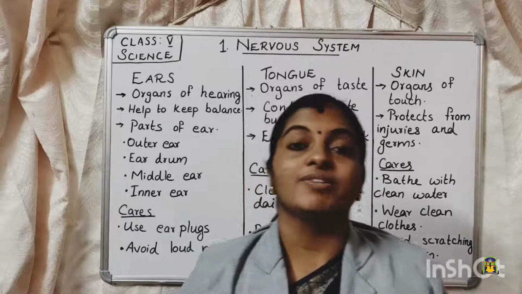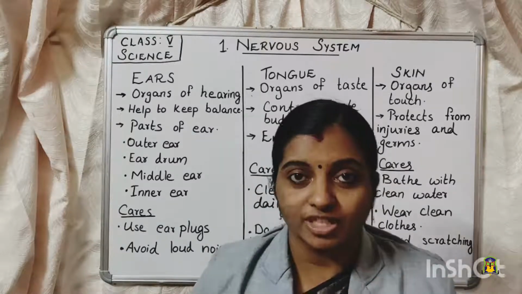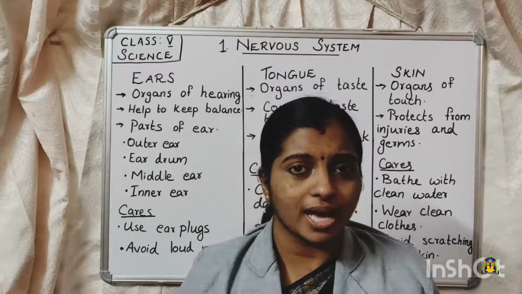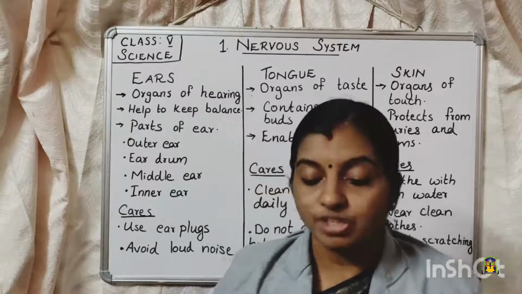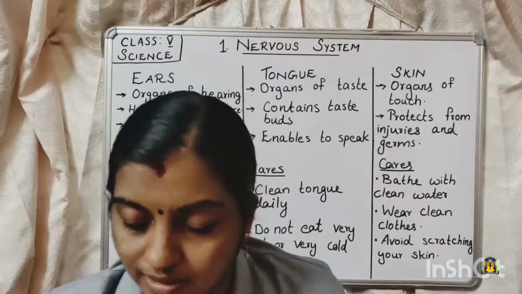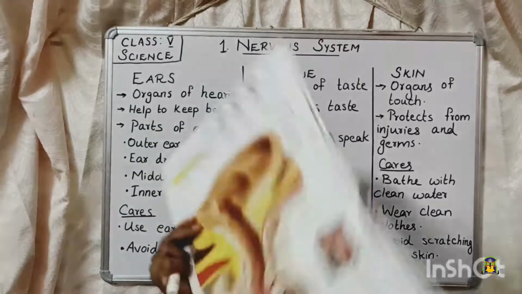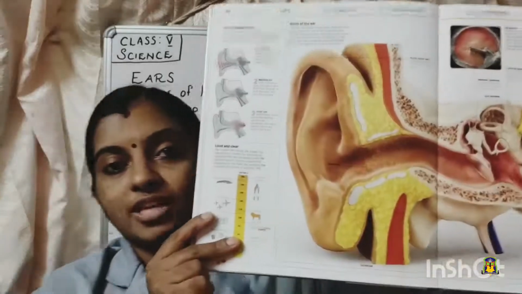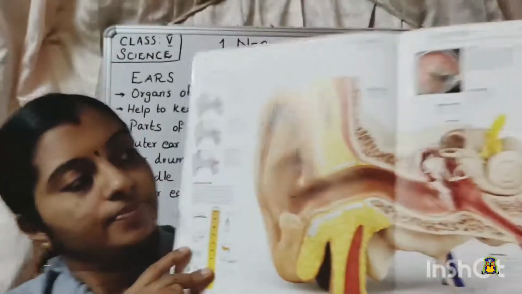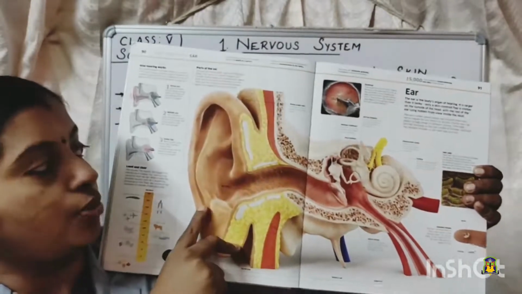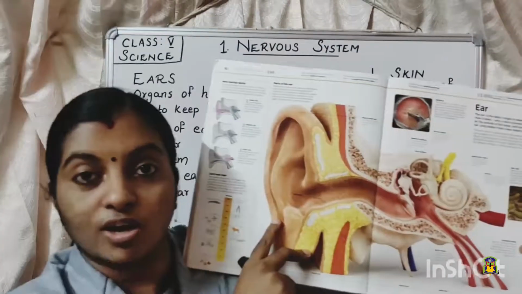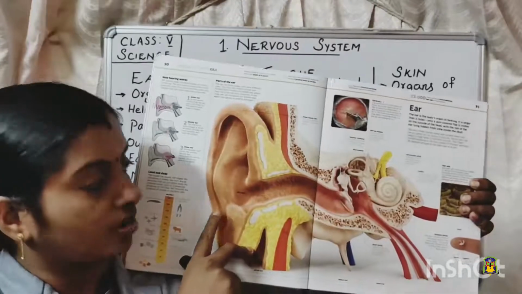So first we will discuss the structure of ears. How many ears do you have? Yes, we all have two ears. And I will show you the structure of an ear. Please look into my book. Can you see the structure of ear? See, this is the structure of an ear. And see this outer ear. The outer ear is called a pinna.